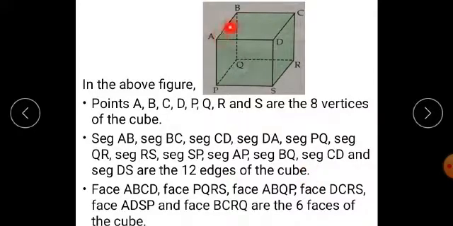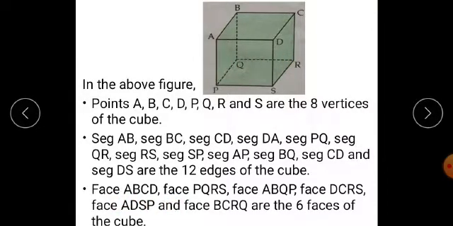Now face ABCD, face PQRS, face ABQP, face DCRS, face ADSP, and lastly face BCRQ are the six faces of the cube.